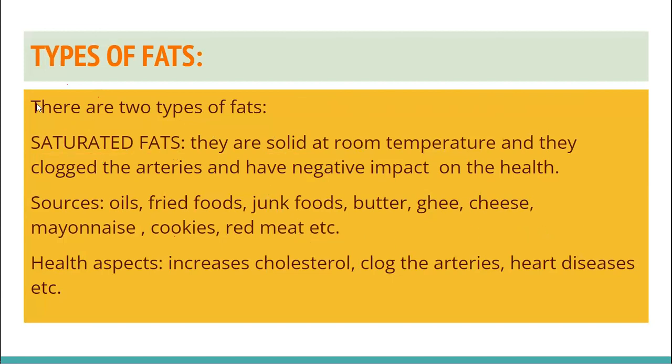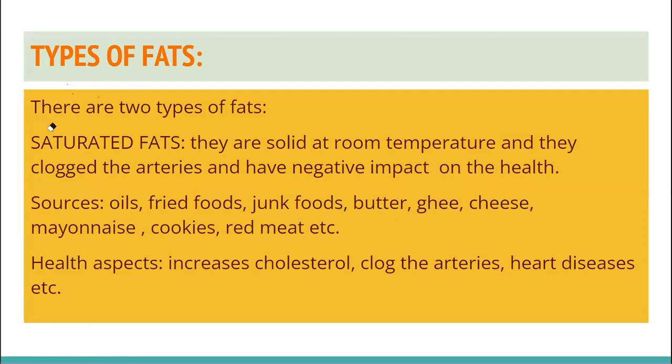So we are actually getting saturated fats from the animal sources like ghee, cheese, butter, red meat, mayonnaise. They are all coming from the animal sources. In mayonnaise, we are adding egg, an animal source. We are adding oil.